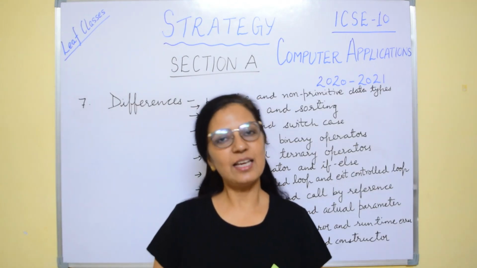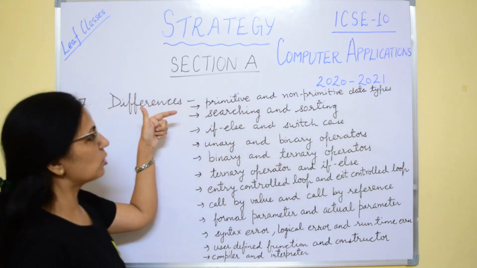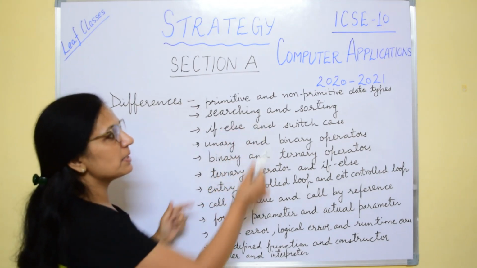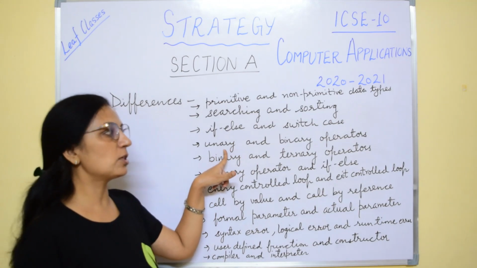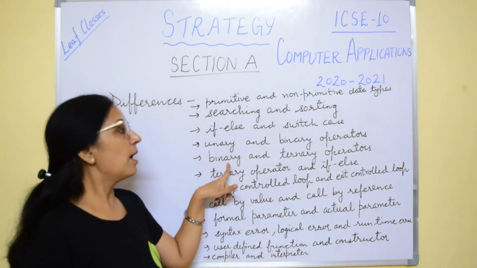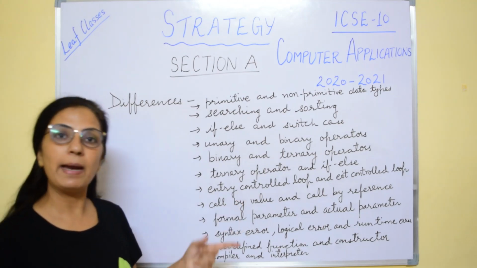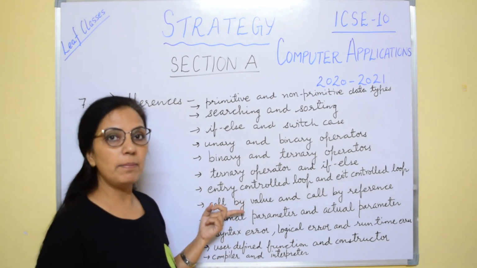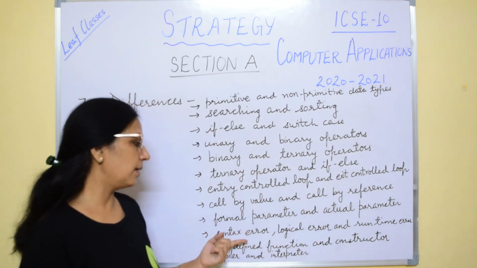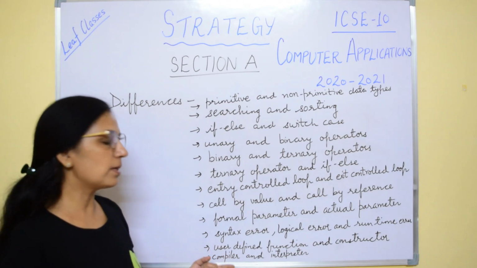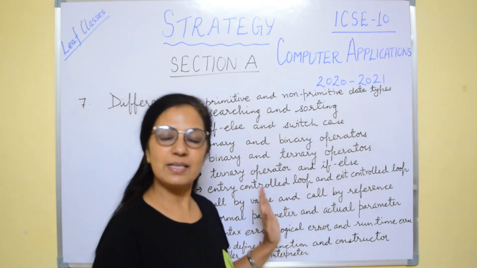The next category is of differences. Here I have written a few. You can just take a screenshot if you want. Like primitive and non-primitive data types, searching, sorting, if else, switch case, unary, binary and ternary operator, ternary and if else, entry controlled loop and exit controlled loop, call by value, call by reference, formal parameter, actual parameter, types of errors also, user defined function, constructor, compiler, interpreter. So this is a list.